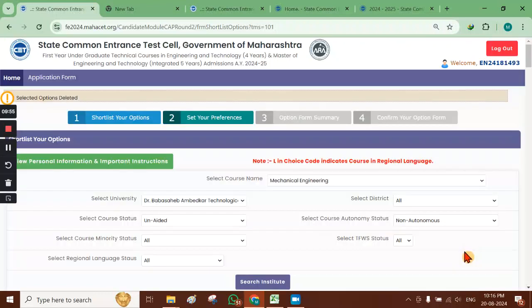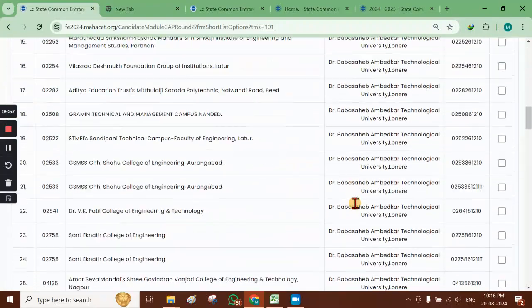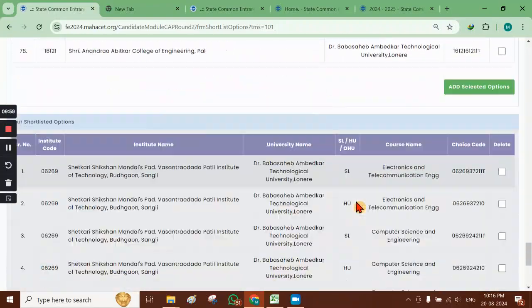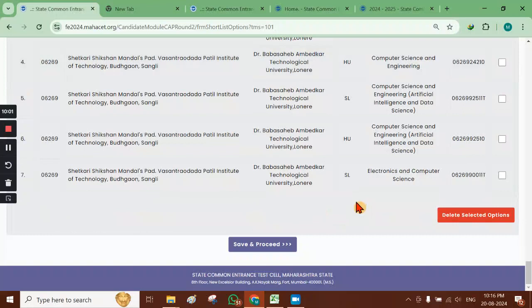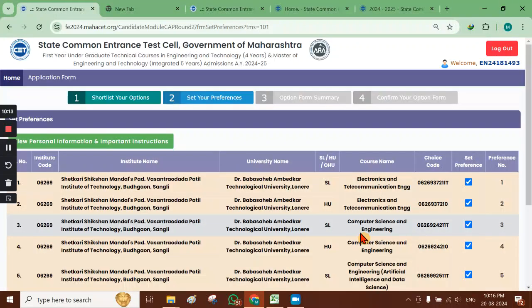Click on delete the selected options. So the choice code which was not wanted is now removed, and we are left with only the earlier 7 options. Okay, so keeping this, I will click on save and proceed.